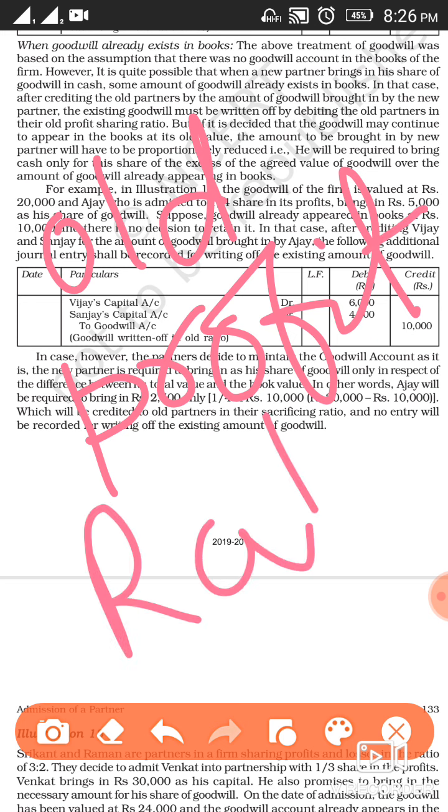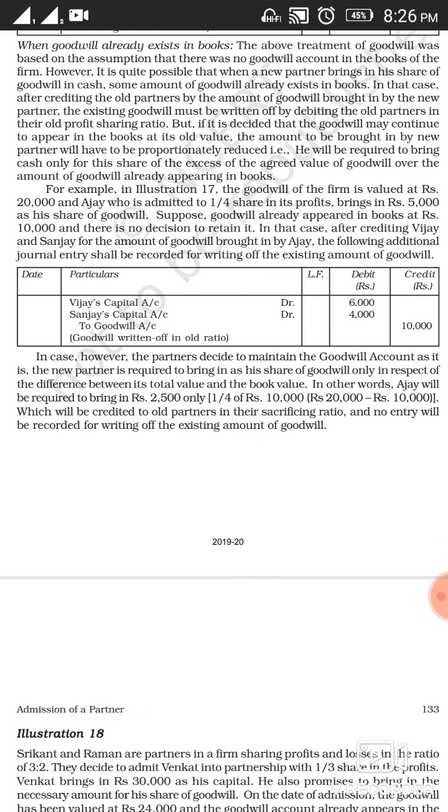In old profit sharing ratio means the existing goodwill will be distributed among the old partners in their old profit sharing ratio. So the entry for the same will be: old partners capital account debit to goodwill account. Clear? Like for example, if we take the example 17,